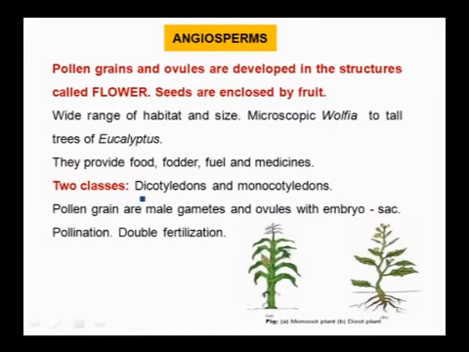Pollination takes place as stamens with the anther produce pollen grains, which are dispersed through pollinating agents and then land on the stigma of the female part, and that is pollination. After pollination there is fertilization, and here a peculiar double fertilization takes place. You will study it in detail in the next chapter.